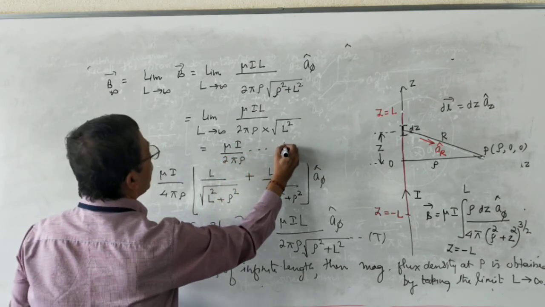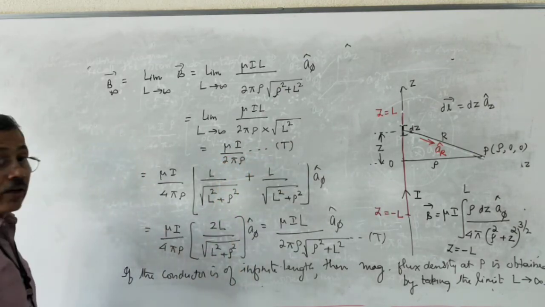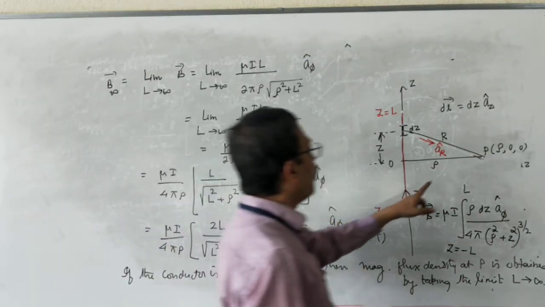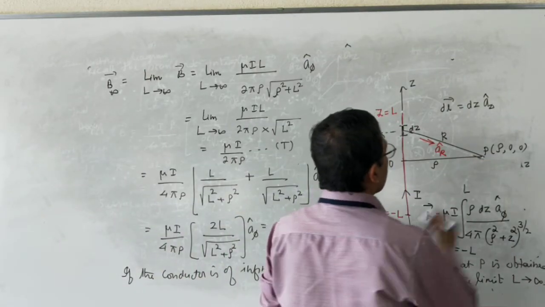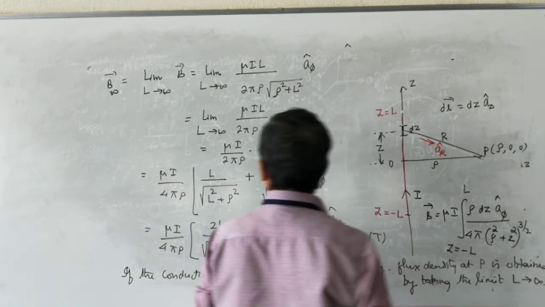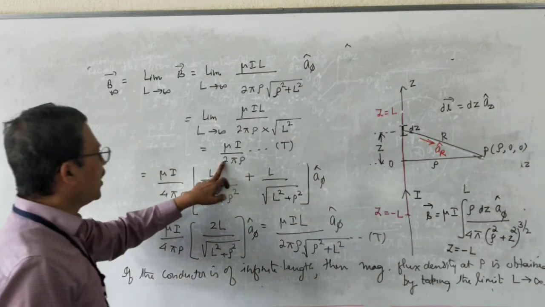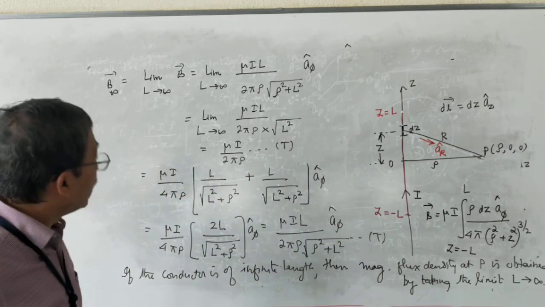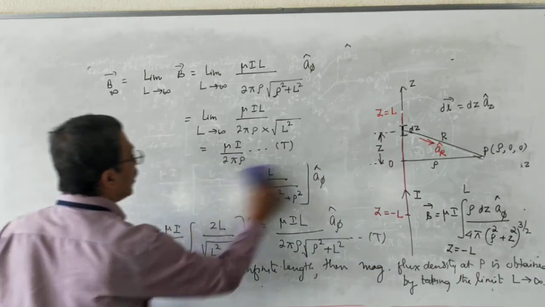So many Teslas. This is the expression for magnetic flux density at point P due to a straight conductor of infinite length. If you want H infinity, what you have to do?